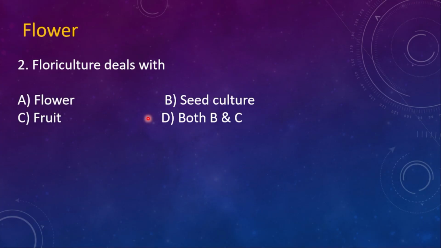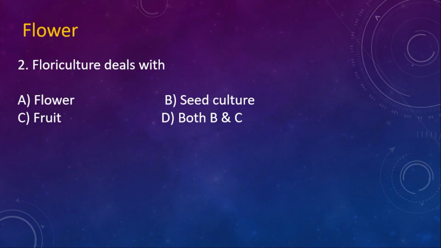Next, question number 2, that is from the flowers onward. Floriculture deals with: A. Flower, B. Seed culture, C. Fruit, D. Both B and C. Here the right option is A, flower.